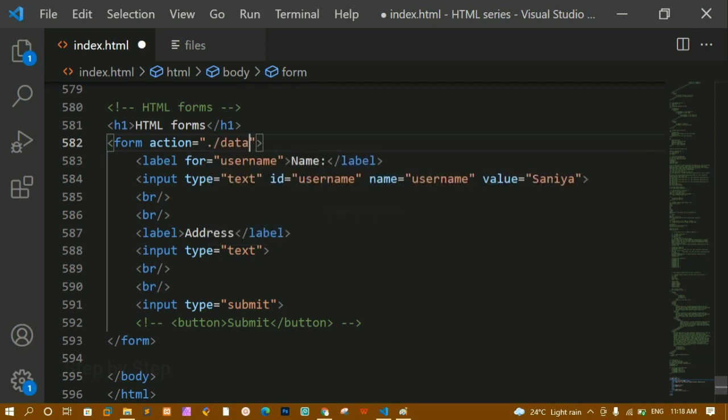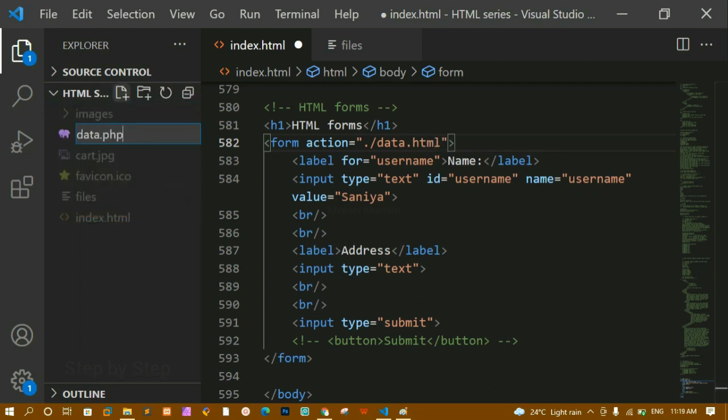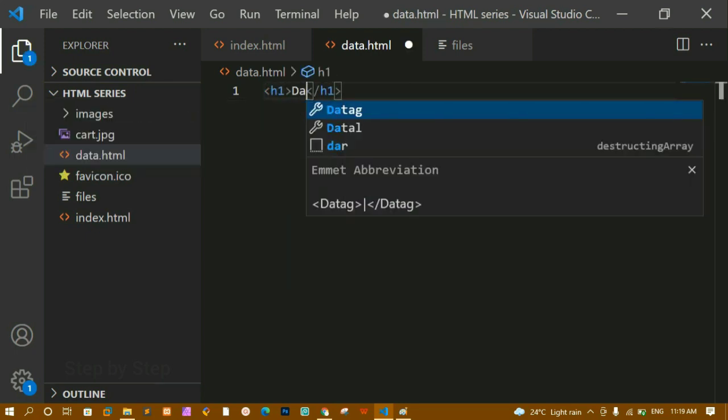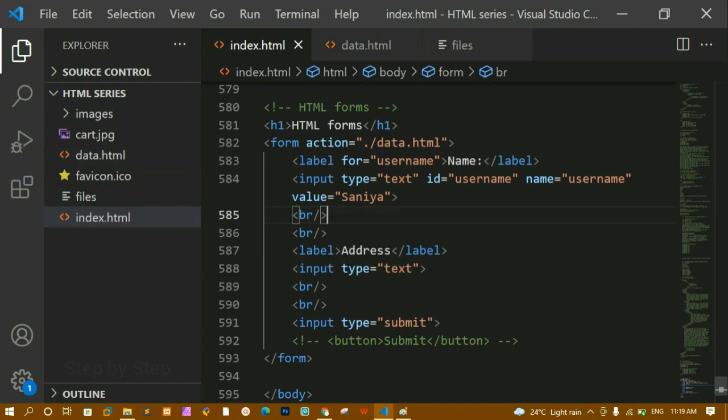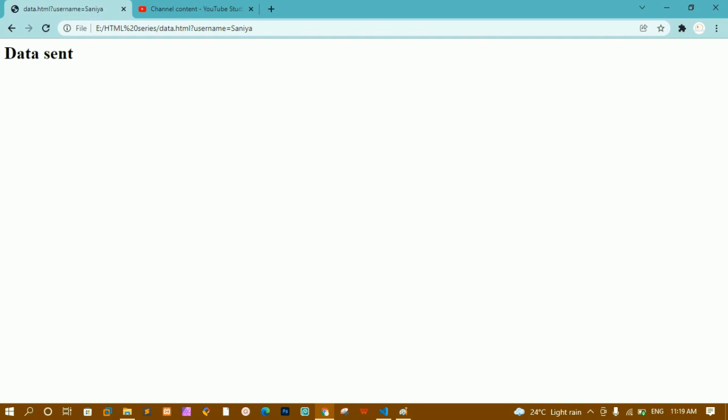I'll be writing here data.php. Let me just write data.html, because PHP we are not using here. Now inside this, I'm just going to write one h1, data sent. Like this we are not going to do, but as of now I'm just doing this one. I'll come here and refresh this. Now whenever I click on the submit button, you can see I am redirected to data.html, and I am getting username equal to Sanya, because my default value is Sanya here. So whenever I click on submit, the data is sent inside this URL.